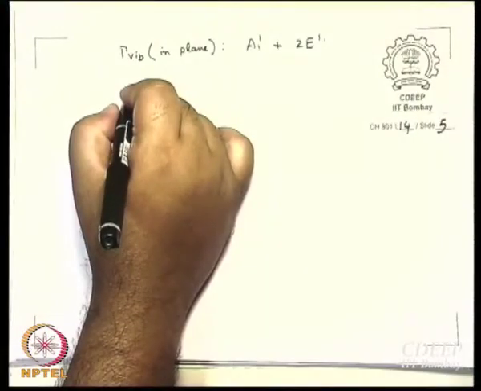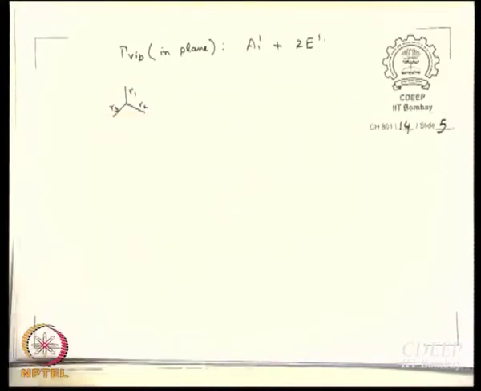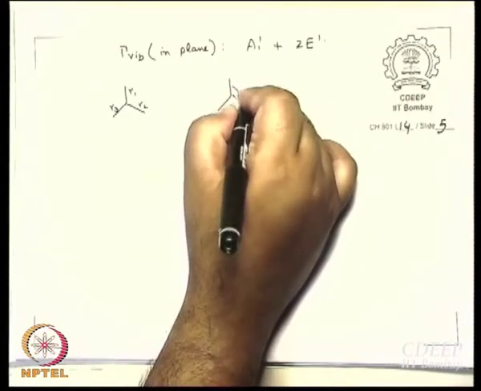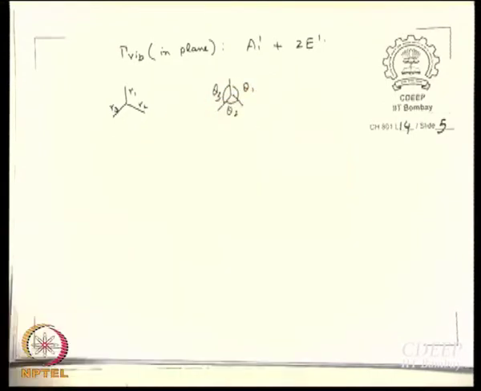So I will call the bond lengths R1, R2, R3, and the bond angles theta 1, theta 2, theta 3. When nothing takes place, R1 equals R2 equals R3 and theta 1 equals theta 2 equals theta 3. These are the mean positions.